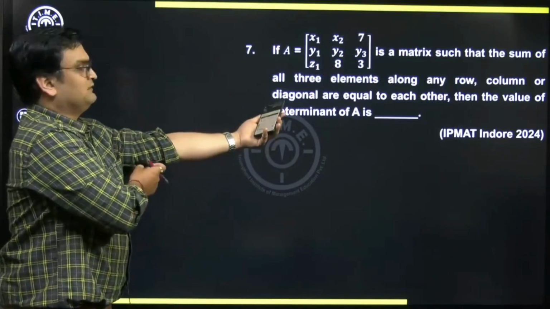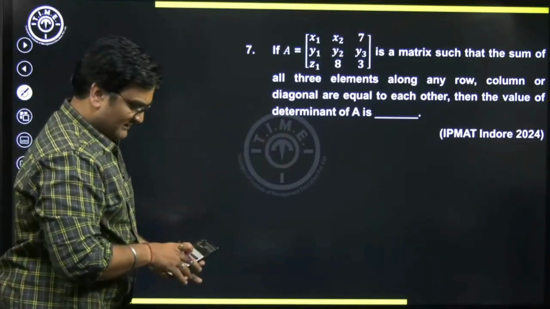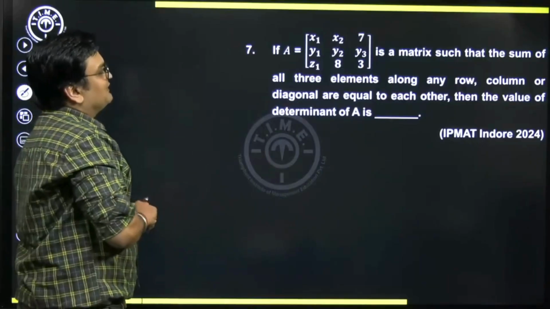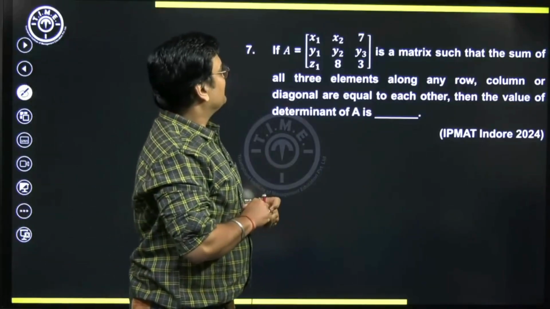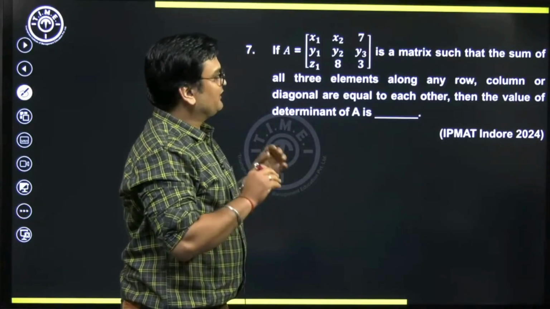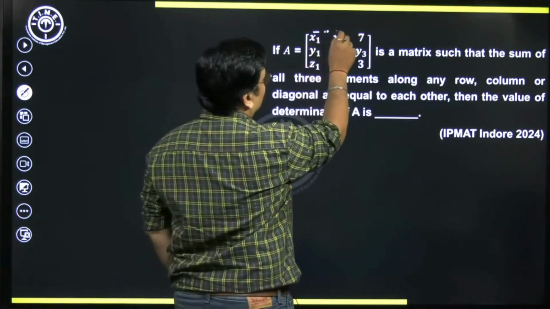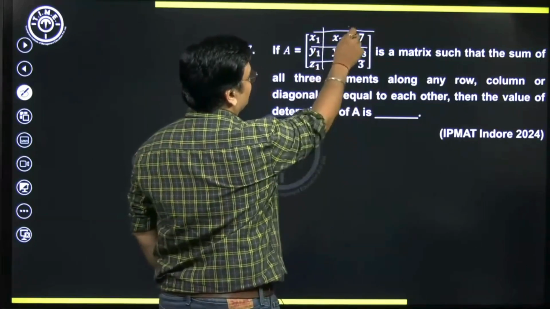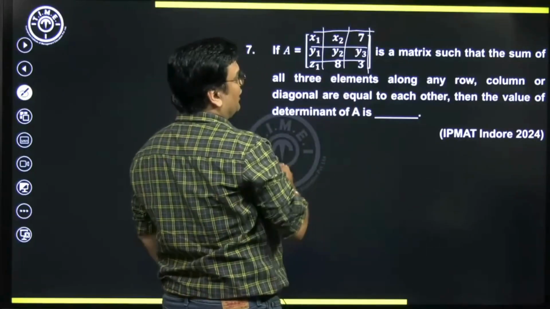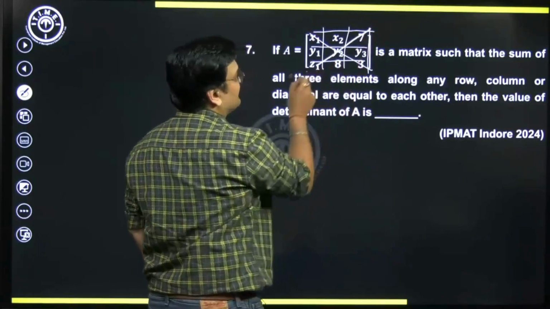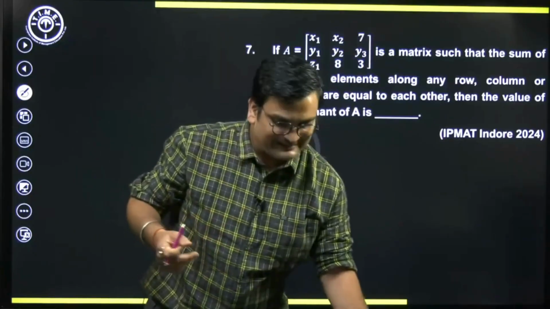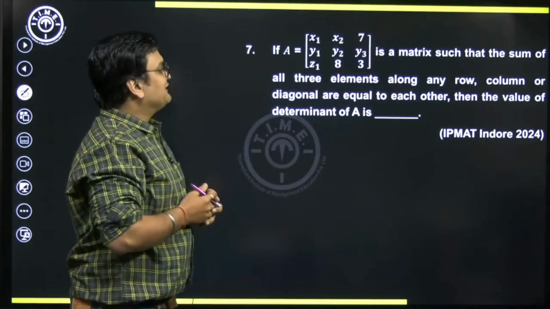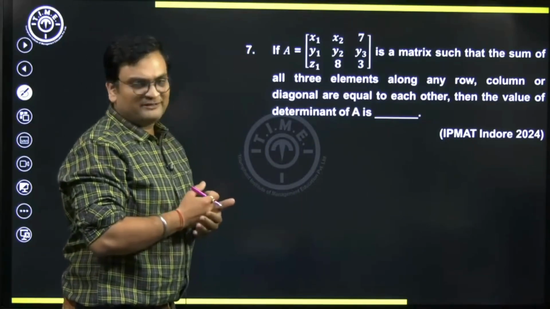Okay, I think we'll start now. Let's get started with this. Here he says in this 3 by 3 matrix, the sum of all the 3 elements along any row, so if I take this row or the second row or the third row, or any column, if I take the first column or the second column or the third column, or any diagonal, if I take this diagonal or this diagonal, the sum he says is going to be the same any way you calculate the sum. Then the value of determinant of this matrix is how much? What is going to be the value of determinant?